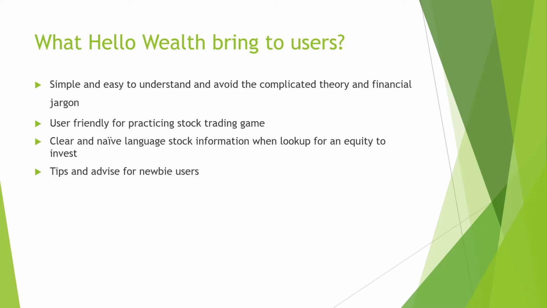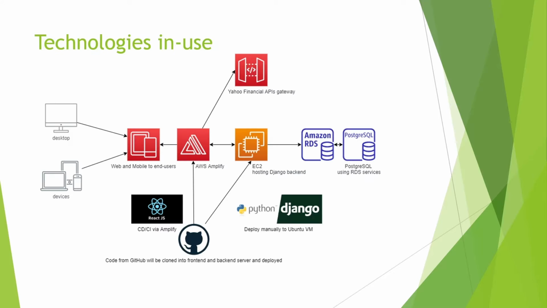Next, I would like to talk a little bit about the project architecture. As I introduced in the midterm report, we are using React.js and Python Django.